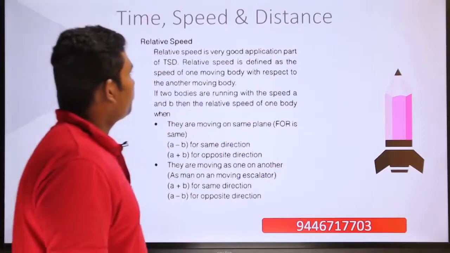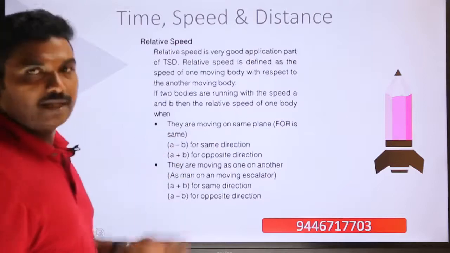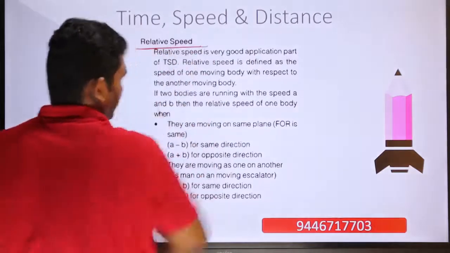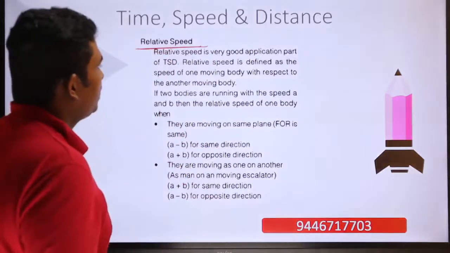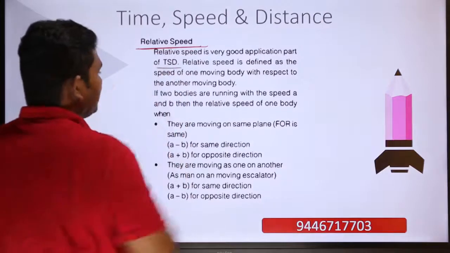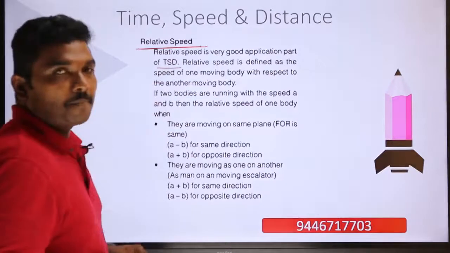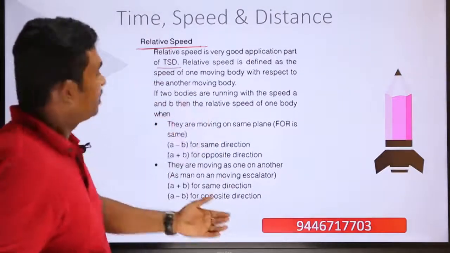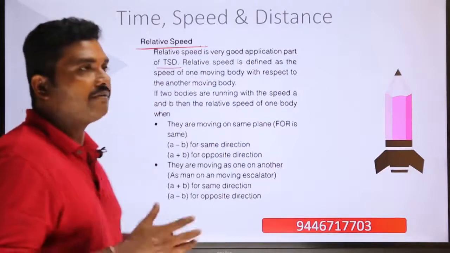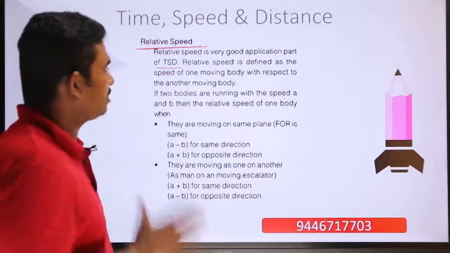Now we are moving into the next concept of time, speed and distance, and the next concept is called relative speed. Now relative speed is a very good application part of time, speed and distance. Relative speed is defined as the speed of one moving body with respect to another moving body. So that is the significance. So when you are having problems with moving bodies, relative speed is going to play a major role.